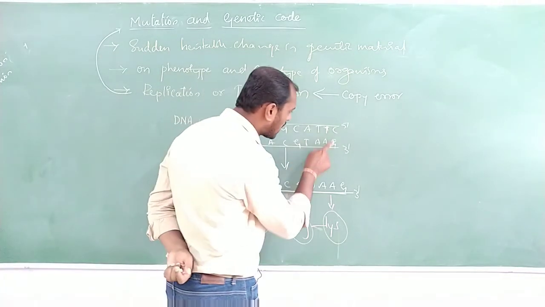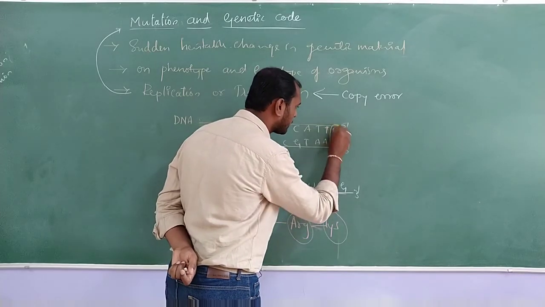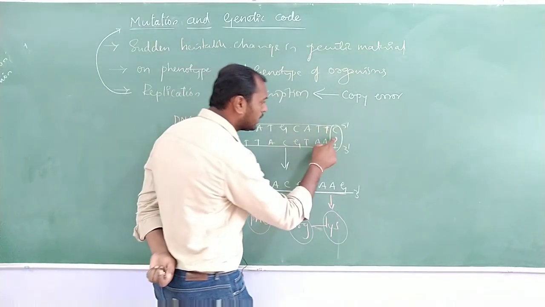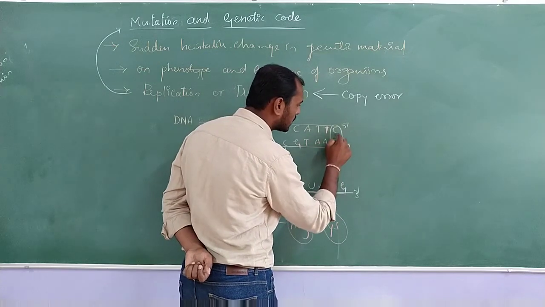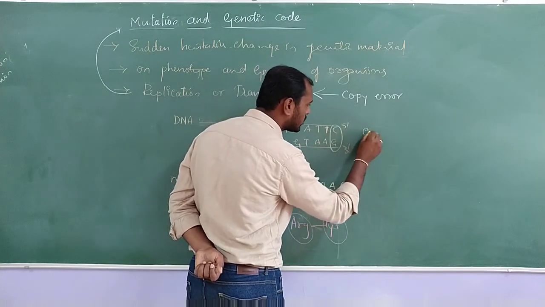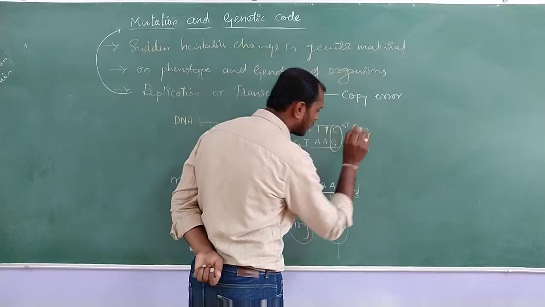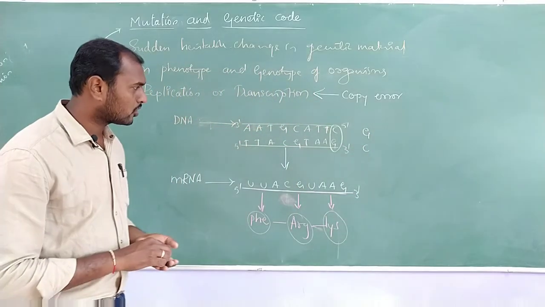The last one. So last code ಏನಾದರೂ ಇಲ್ಲಿ just exchange ಆದರೆ, okay, so if this particular thing is going to form C instead of C, if G is going to appear at the upper part and C is going to appear at the lower part, of course complementary ಇರೋದ್ರಿಂದ change ಆಗೇ ಆಗುತ್ತೆ.